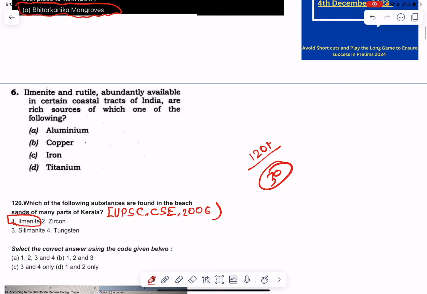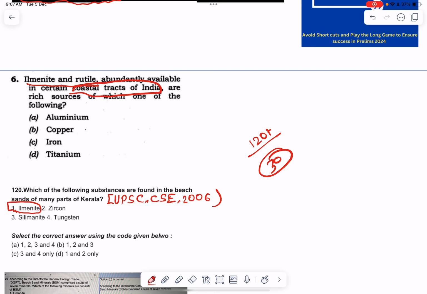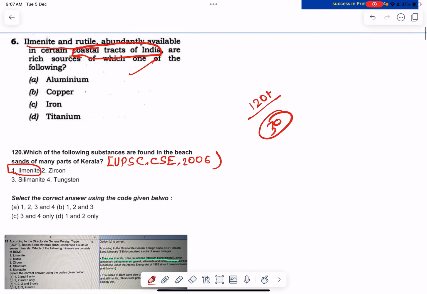Look at the sixth question. People found it very difficult. Ilmenite and rutile are found in coastal tracts of India. Coastal tracts is a very important theme. They ask questions related to what minerals are found in coastal tracts. We have the monazite sand question. This question is also there. There are several other questions that have been asked from the coastal tracts.